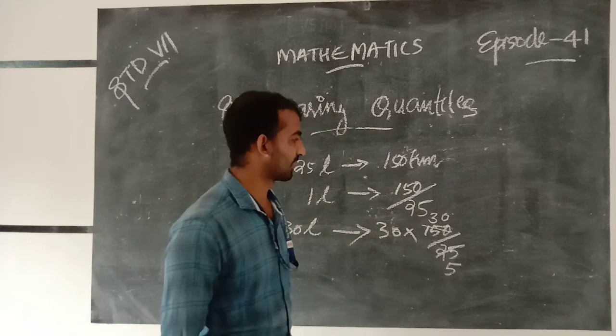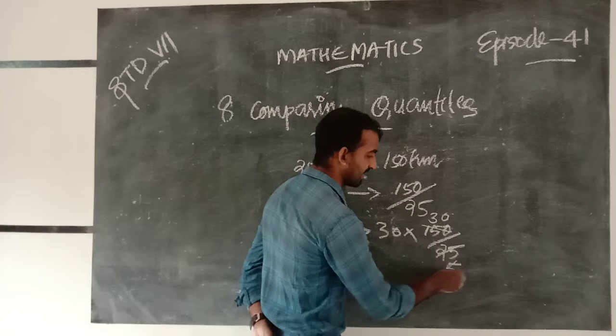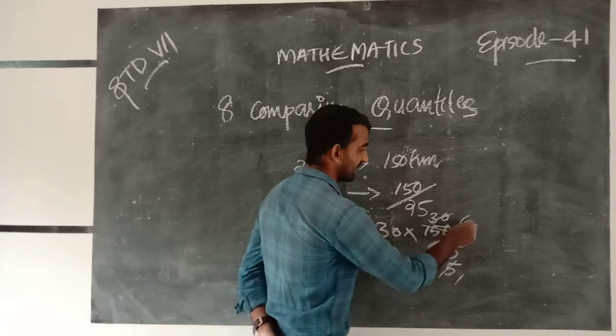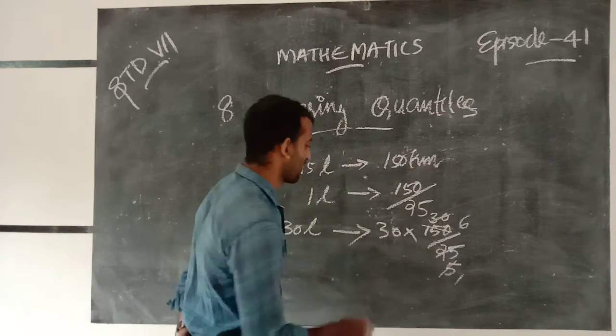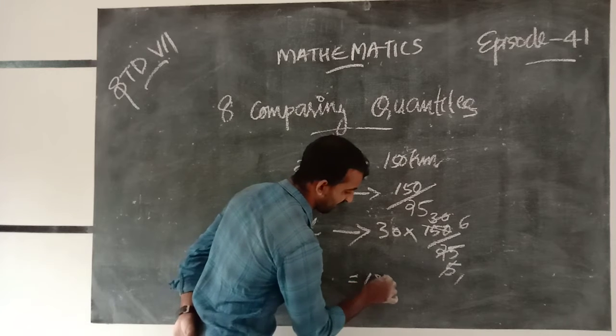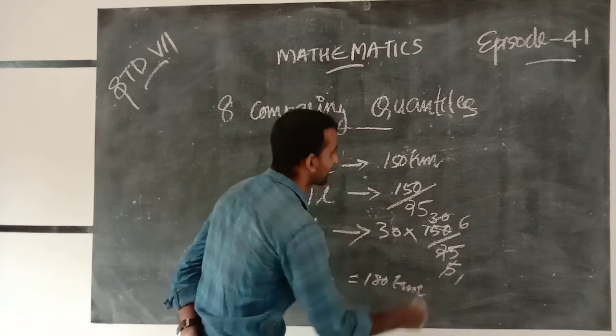When we simplify, we get 6, that is, we get 180 kilometers.